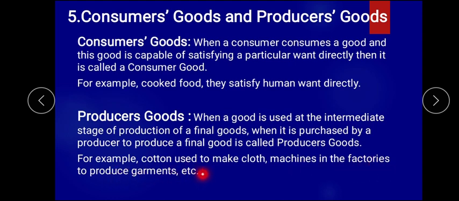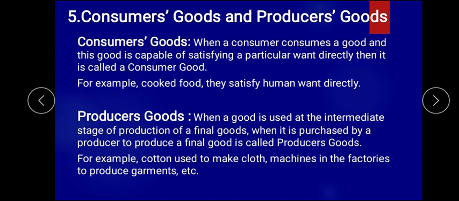Different machines inside the factory turn that cloth into garments. So that is how it is used. And lastly you find clothes which are available to us, which we are wearing. So cotton can be used as what? Intermediate. It is called the intermediate stage of production, where it is further processed to become cloth, and cloth becomes garments. So that type of goods are called what? Producer goods.